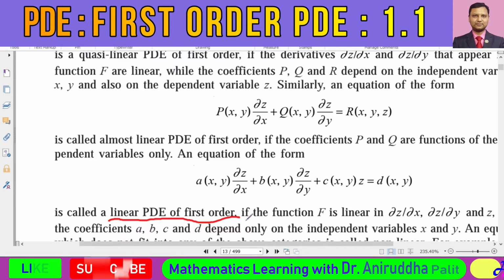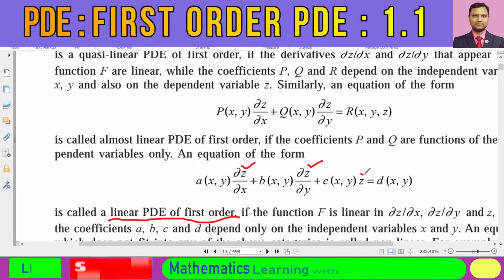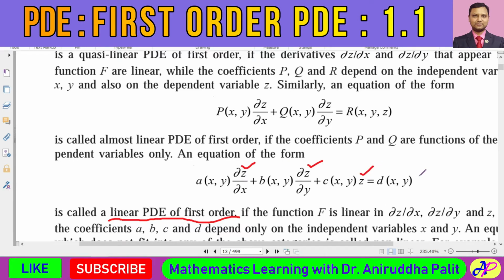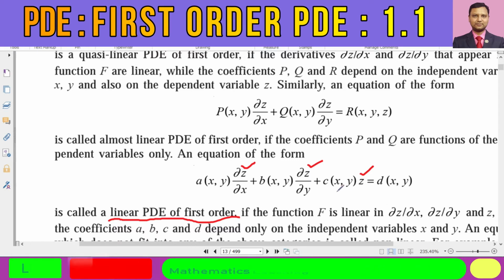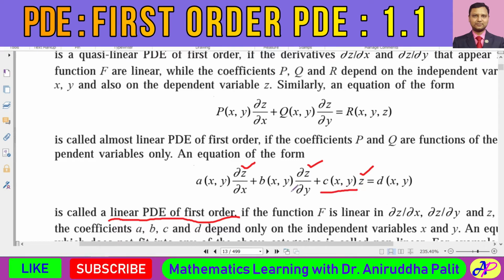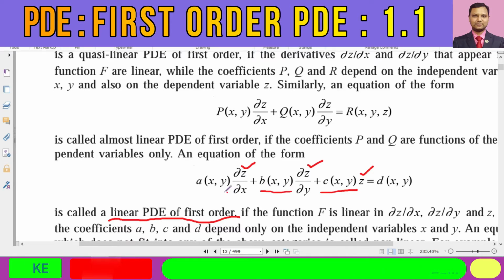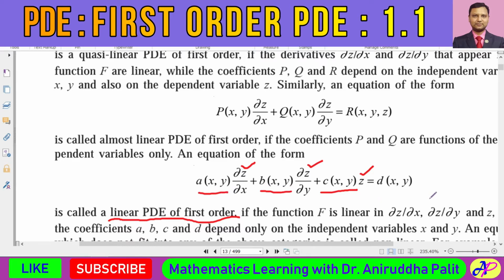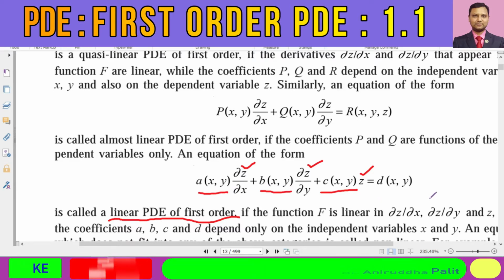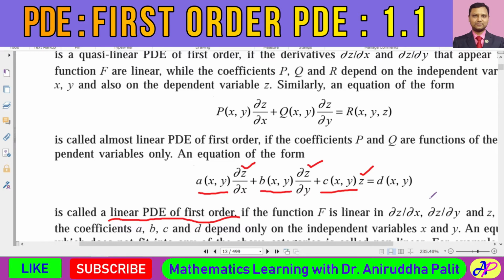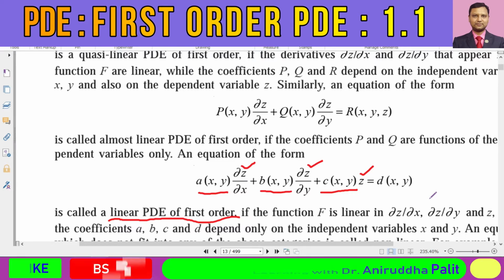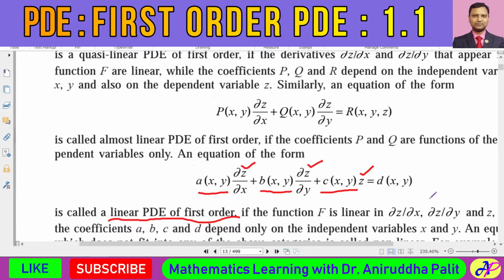It says that if the differential equation is linear in the partial derivatives as well as linear in the dependent variable z, and their coefficients are only functions of the independent variables x and y, then such a differential equation is called a linear partial differential equation of order 1.